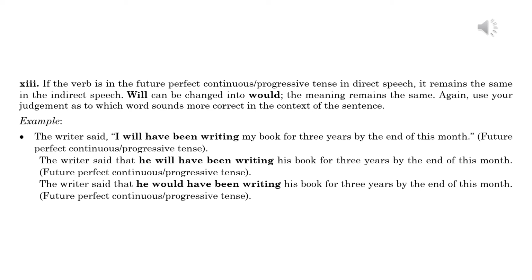Future perfect continuous or progressive tense. The writer said that he will have been writing his book for 3 years by the end of this month. Future perfect continuous or progressive tense. The writer said that he would have been writing his book for 3 years by the end of this month. Future perfect continuous or progressive tense.